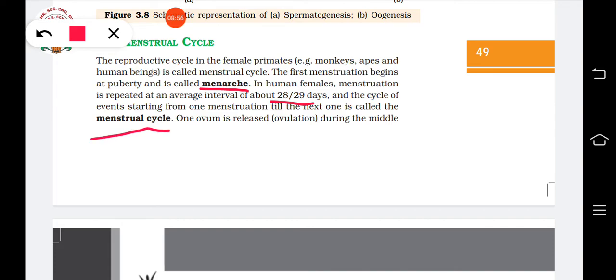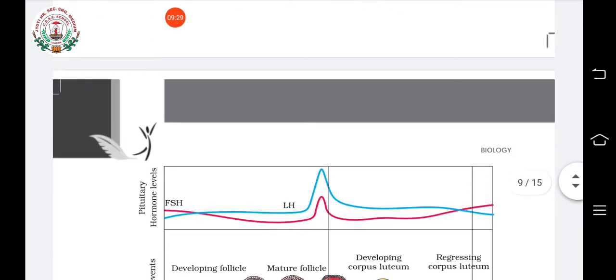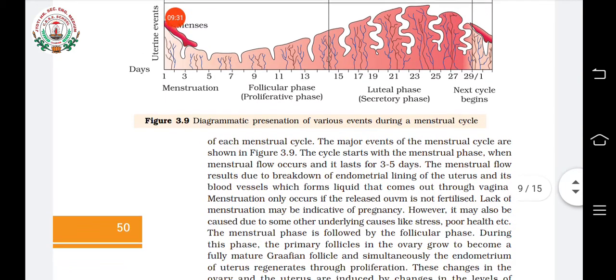So in a female child, the first menstruation is known as menarche, and in a normal female, on an average around 28 to 29 days, this full set of events repeats. This is known as the menstrual cycle. The ovum is released during the middle of the cycle, and that is known as ovulation.